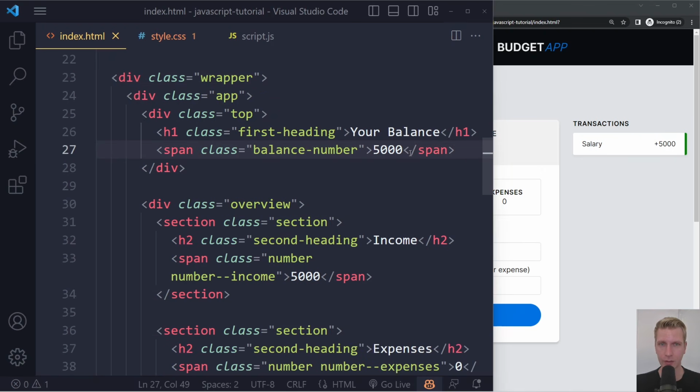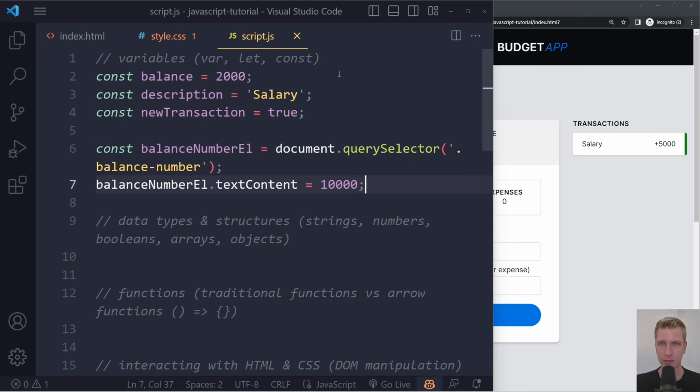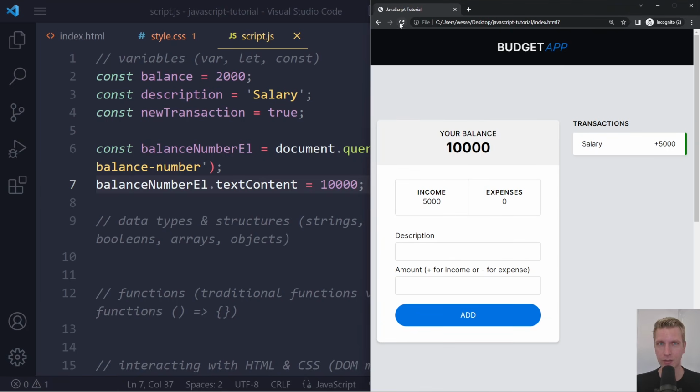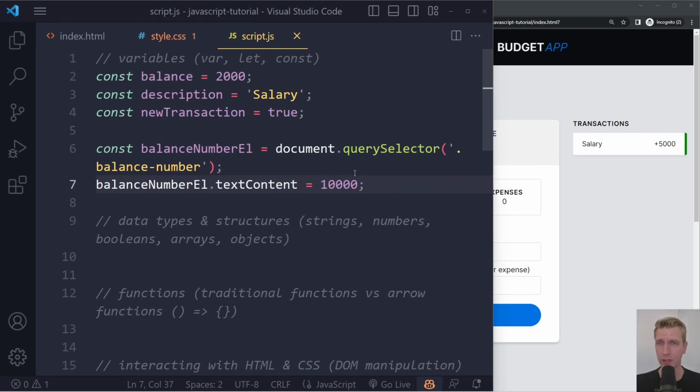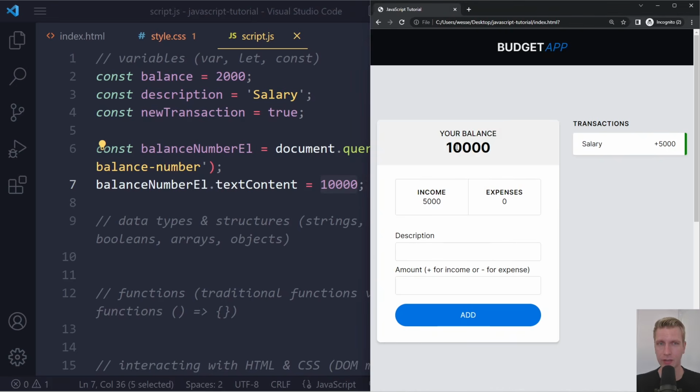So it's first going to be 5,000, and only once it has parsed all the HTML will it start running this script here, right? So it actually is going to change the 5,000. You can actually see it for a brief moment if you look closely. It will first be 5,000, and then we are manipulating that here with our JavaScript. Right now here we're hard coding 10,000, right? So it's always going to be 10,000 now.